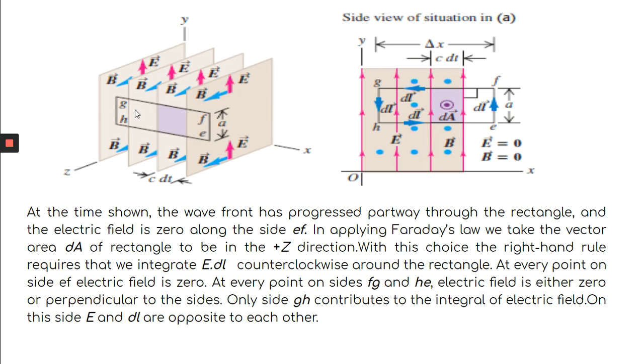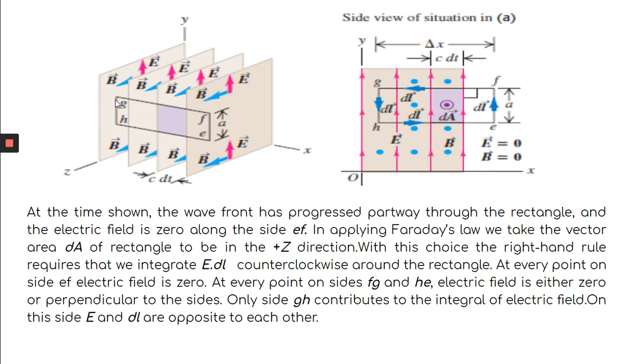Only E into this length, but it is negative, because if you write this integration of E dot dl, suppose this side is taken as A, so E A cos theta, where theta is pi, so this is minus EA. Is it clear? Why is it minus EA? Because E is given in this direction and dl is along this direction, so they are anti-parallel to each other. So the integration of E dot dl is minus E into A.